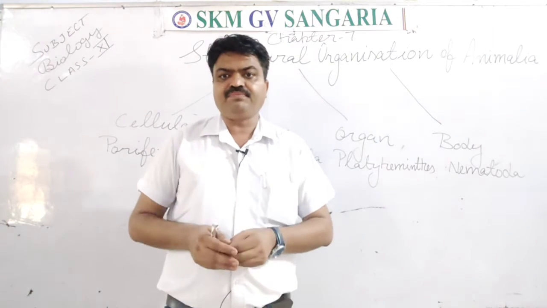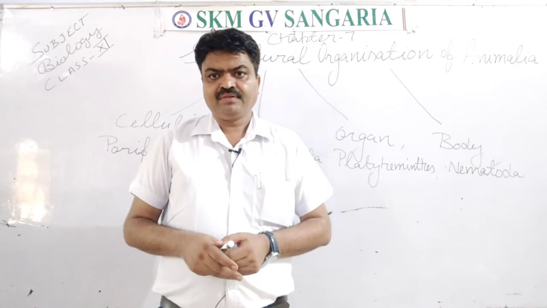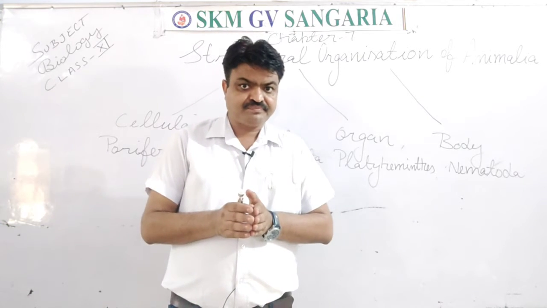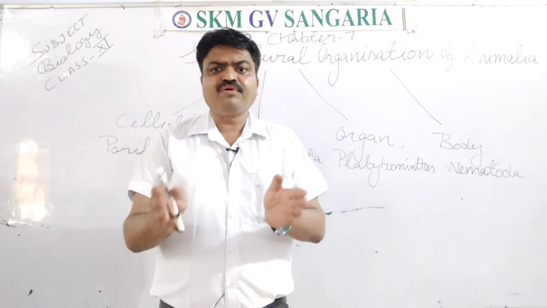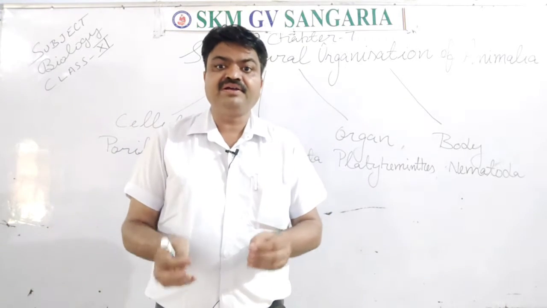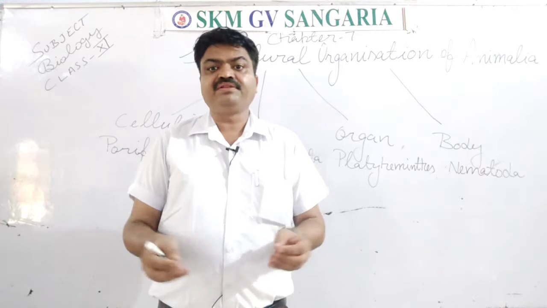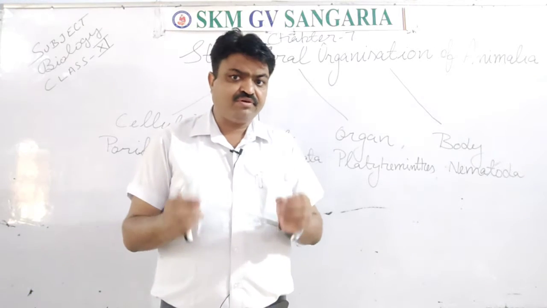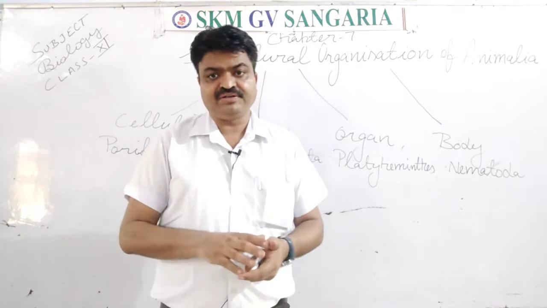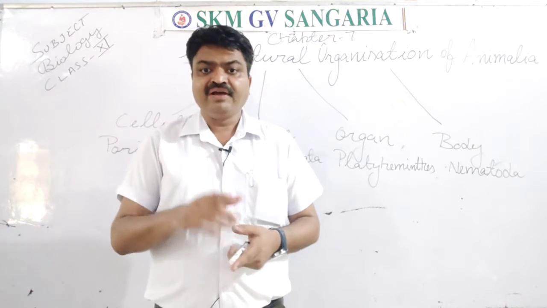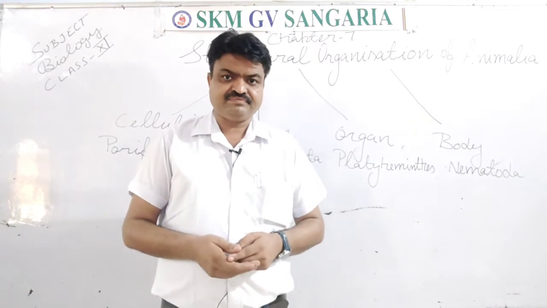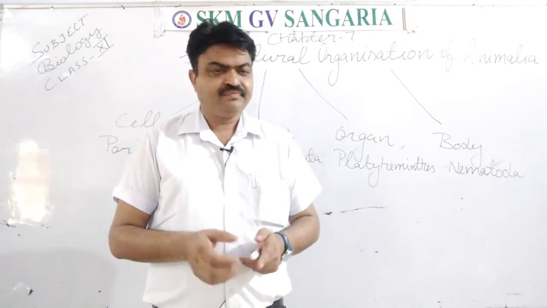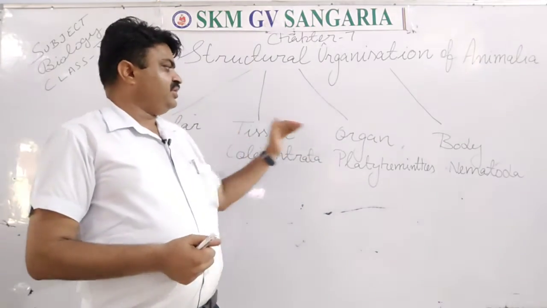There are different types of tissue found, and those tissues help them to perform different functions, or they divide their labor, they divide their work. So division of labor is the main function of the tissue, students, and tissue is the second basic unit of animals or plants, students. Now we come to the next.